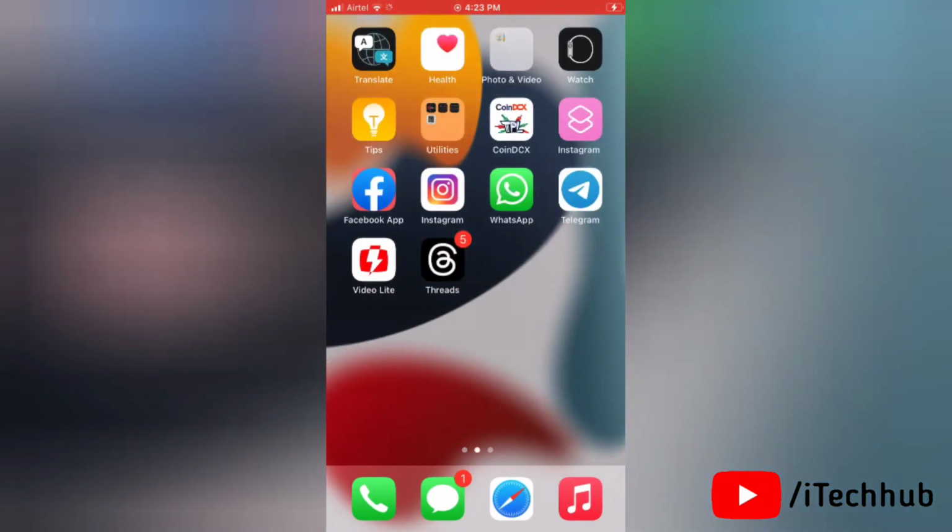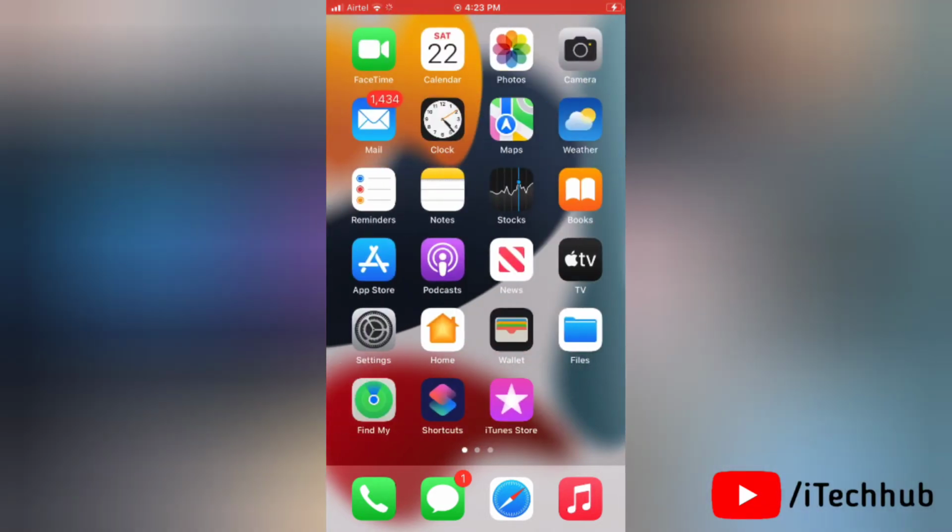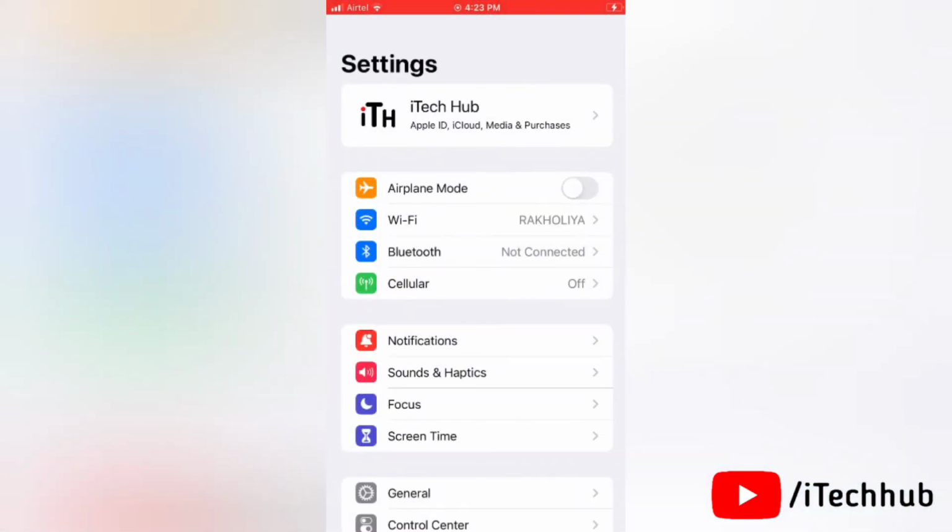Now we will see the fourth solution, and the fourth solution is turn on and off airplane mode on your device. To do this, first of all go to settings on your device. Here you will find airplane mode option. Simply turn it on, wait for a while and then turn it off.